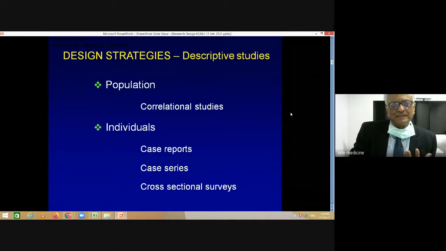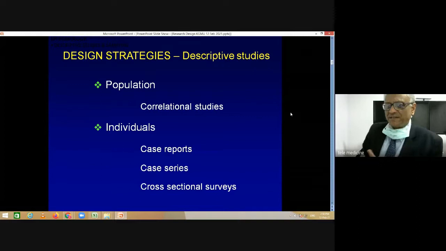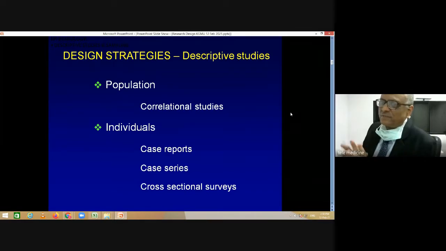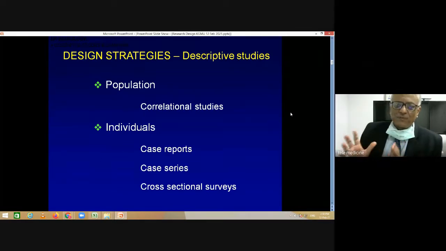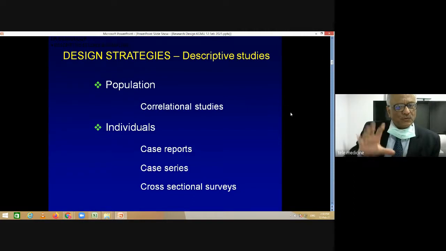The second kind of descriptive studies are studies which are done on individuals, which means you are not talking of population, but individual patients. And here you have case report, case series, and cross-sectional studies or cross-sectional surveys. These are all examples of descriptive design strategies or descriptive studies. And they focus on describing the disease frequency, basically.